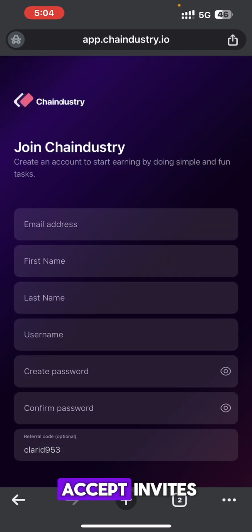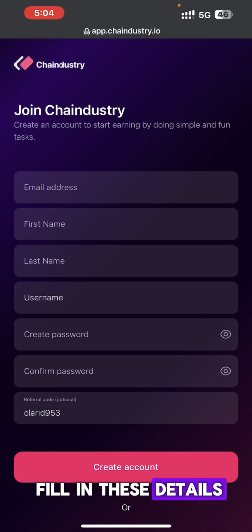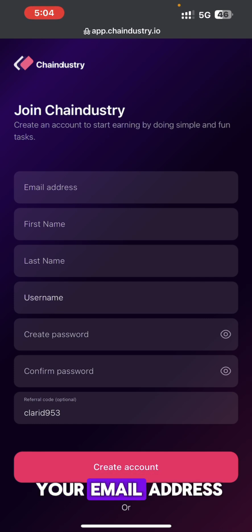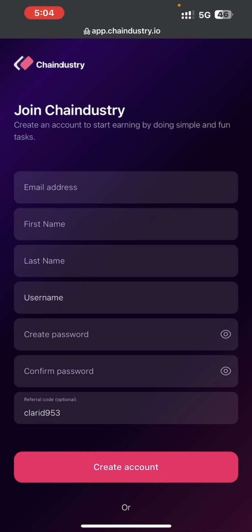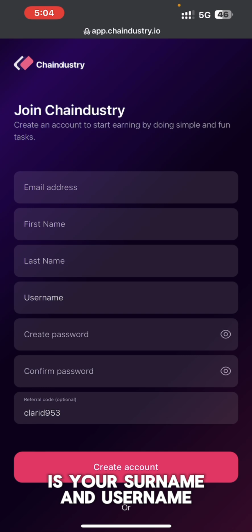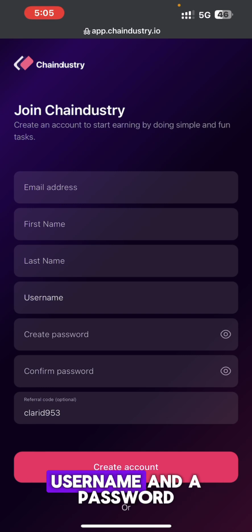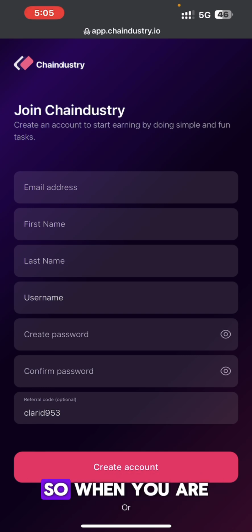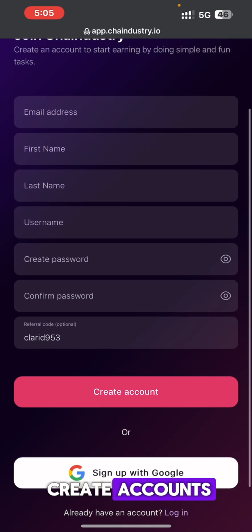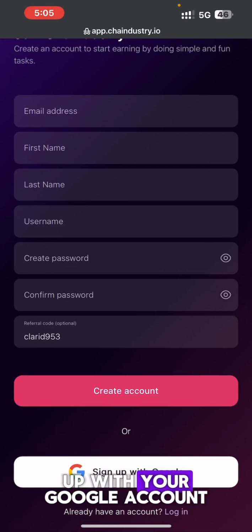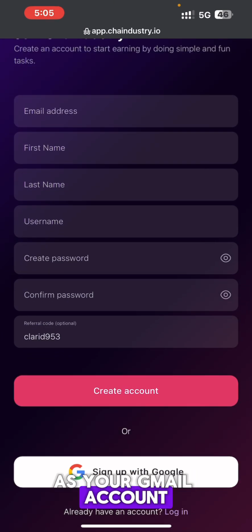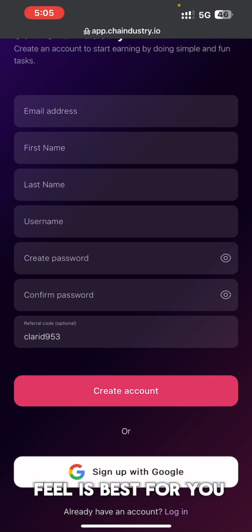When you click on accept invite, you just have to fill in these details. You can see it says email address, first name, last name. The first name is your name, and the last name is your surname. And for username, you have to create a username and a password as well. When you are done, you click on create account. You can also sign up with your Google account, your Gmail account, whichever way you feel is best for you.